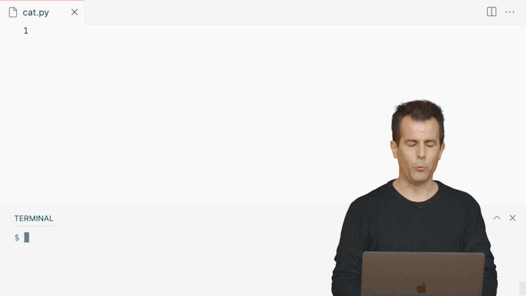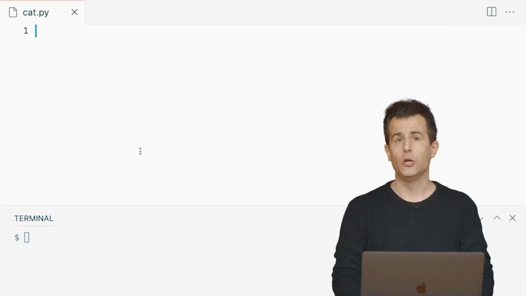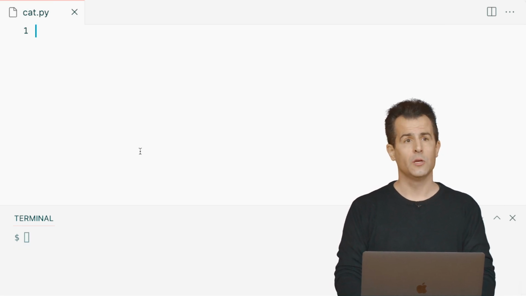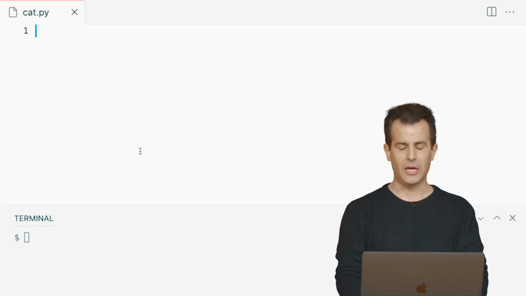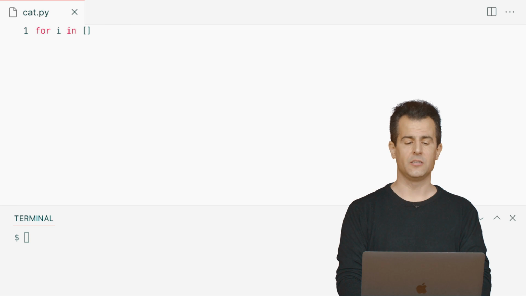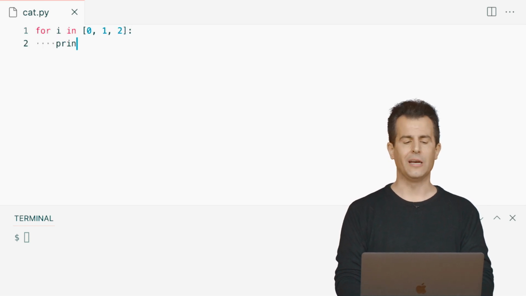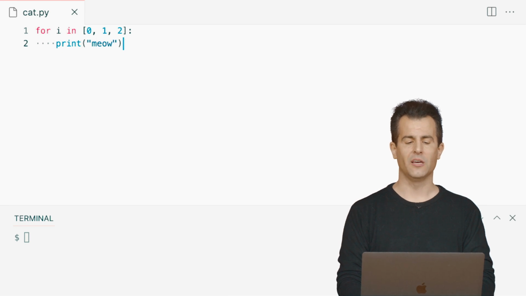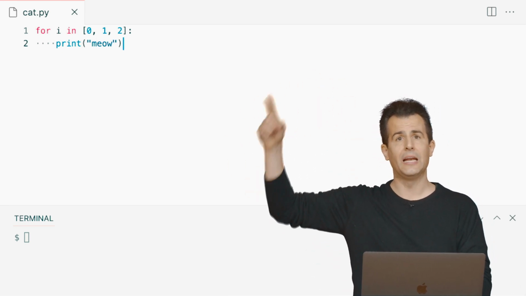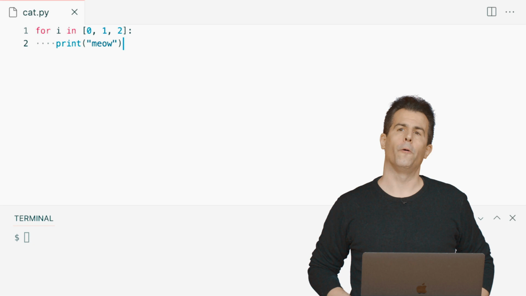The way the for loop works is that it allows you to iterate over a list of items. So what does this look like? It might look like this: for i in the following list of items, 0, 1, 2. This is my starting point, and on each iteration of this loop, that is, on each execution of this loop, again and again, I want to print out meow.